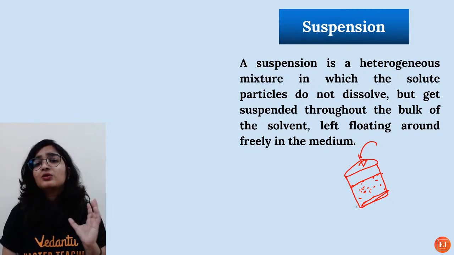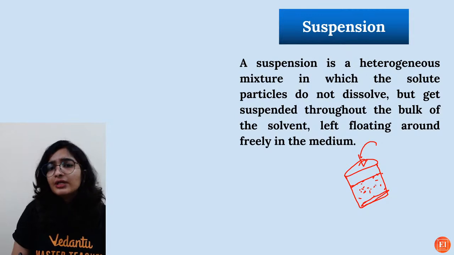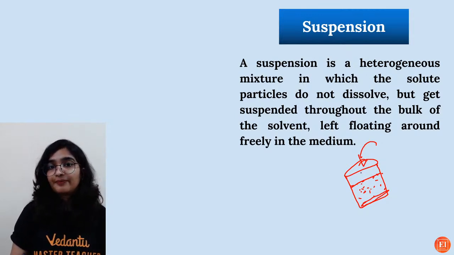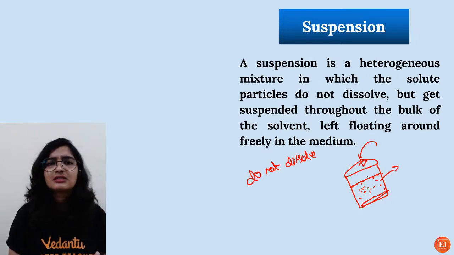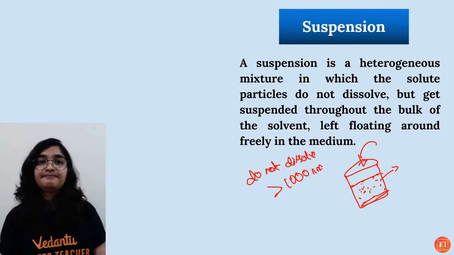So this is how the mud mixture looks, mud plus water. Here the particles do not dissolve. What are the properties? You will be able to see the particles because the size of the particles will be greater than 1000 nanometer.